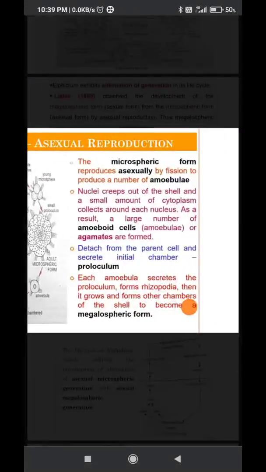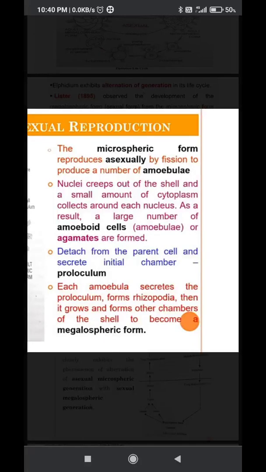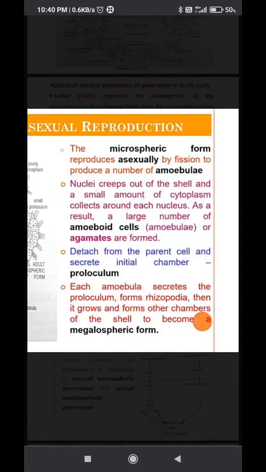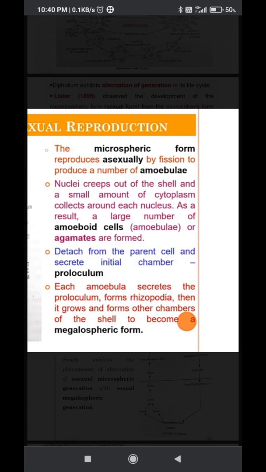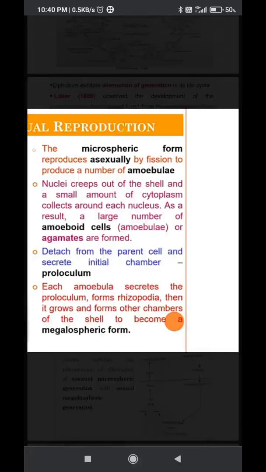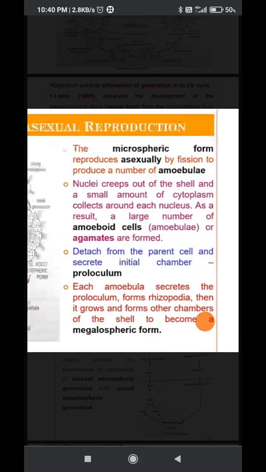Now asexual reproduction. The microspheric form reproduces asexually by fission to produce a number of amoebulae. The nuclei creep out of the shell and a small amount of cytoplasm collects around each nucleus. As a result, a large number of amoeboid cells or agametes are formed.